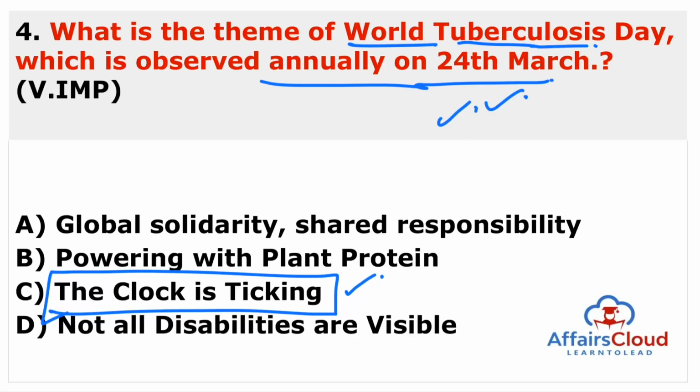So why is this day observed as World Tuberculosis Day? In very simple words, you can say it is just to eradicate tuberculosis and to free the world of cases of tuberculosis. Or you can say it is observed to raise awareness about the global epidemic of tuberculosis. It is one of the 11 official global public health campaigns marked by the World Health Organization. So remember this.